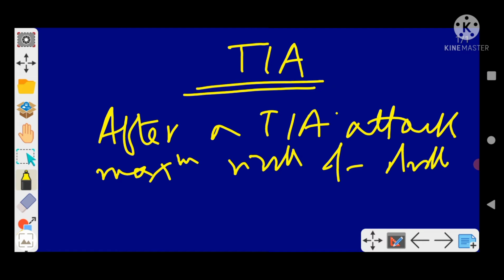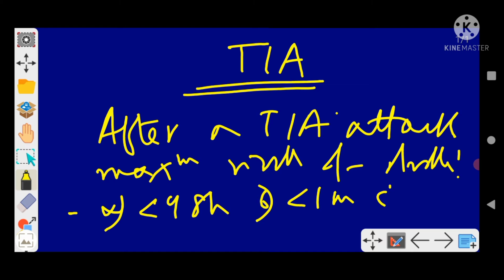Option A is within 48 hours, option B within 1 month, option C 1 week, and option D 1 year. Very important.